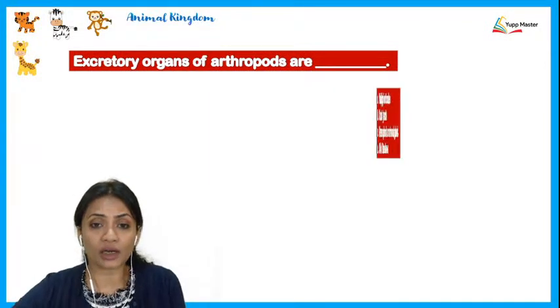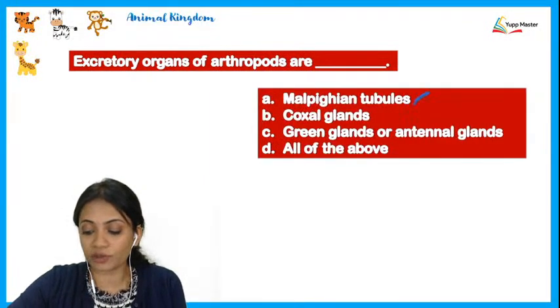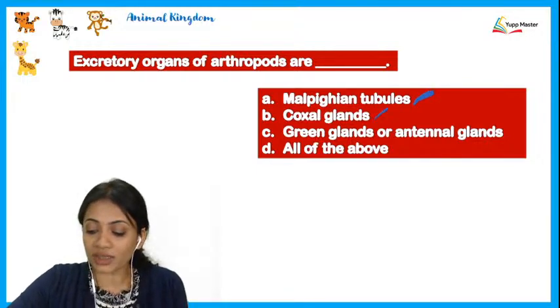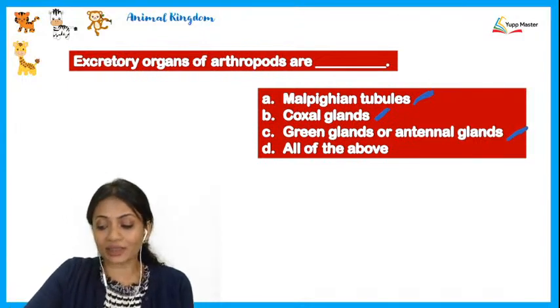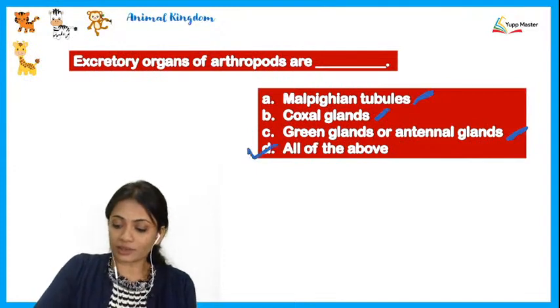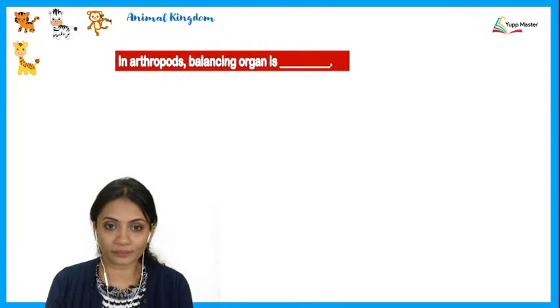Excretory organs of arthropods are, which are those? If you remember, Malpighian tubules seen in the cockroaches, the insects. Coxal glands seen in arachnids, spiders. Green glands or antennal glands seen in crustaceans like that of a prawn. So here the answer would be D, all of the above. All of them are seen in arthropods.